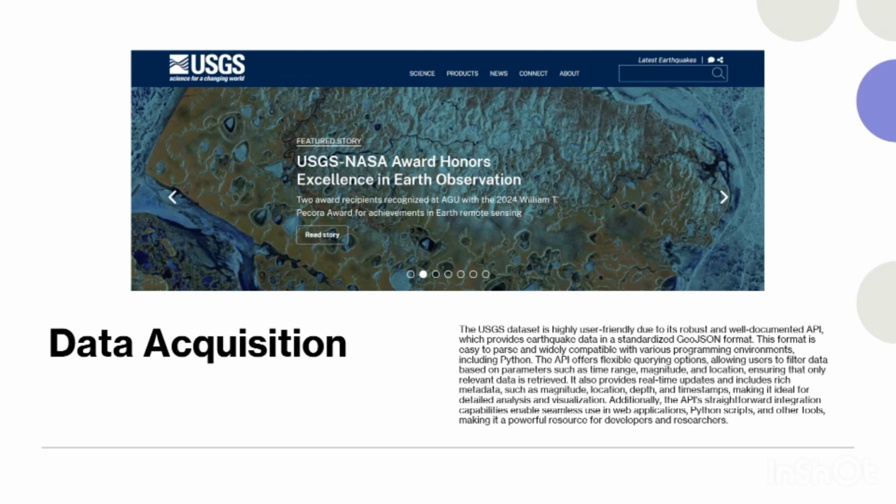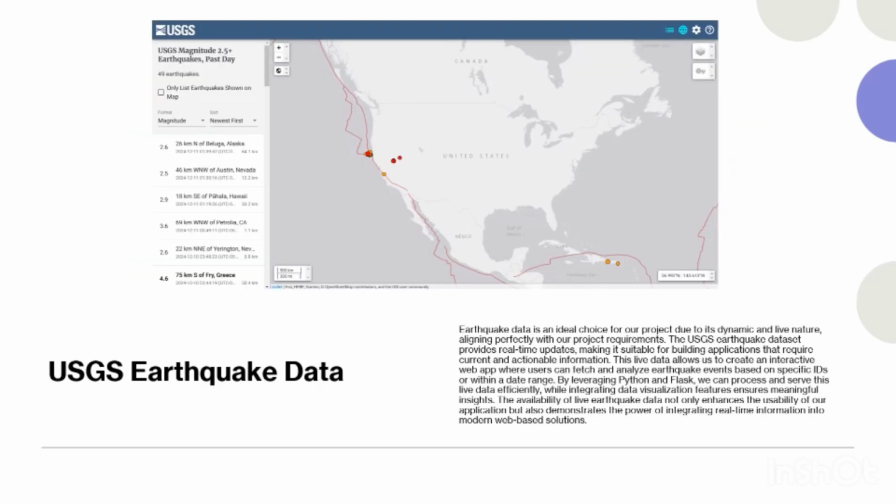Talking about data acquisition, we used the USGS website for acquiring our live data. Specifically, we went for the Earthquake Data API, which provides real-time data in GeoJSON format. This format is easy to work with in Python, and it also supports filtering by parameters like time range, magnitude, and location, ensuring only relevant data is retrieved.